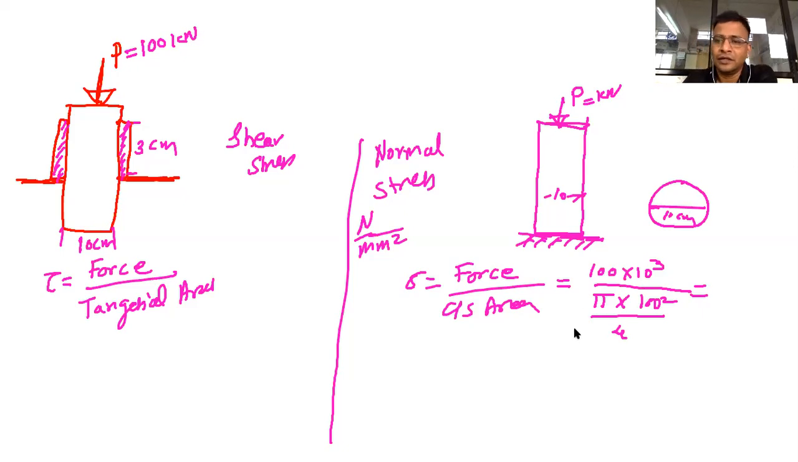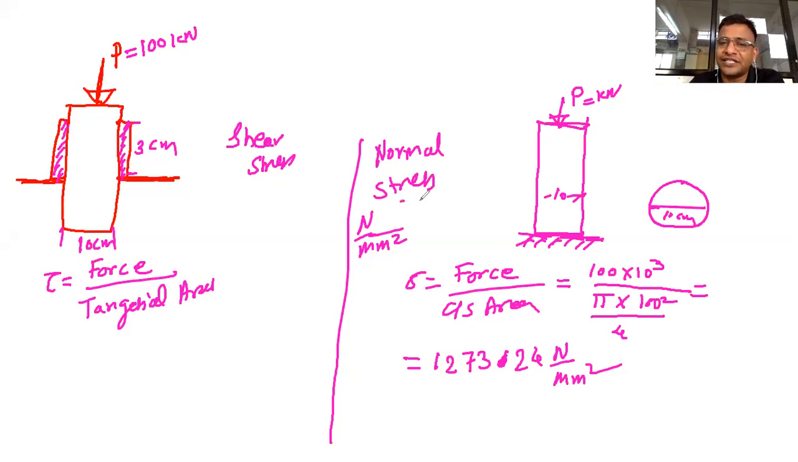1273. Correct answer. What is that ratio, stress or area? Stress. How much? 1273.24. 24 Newton per mm square is the stress generated.